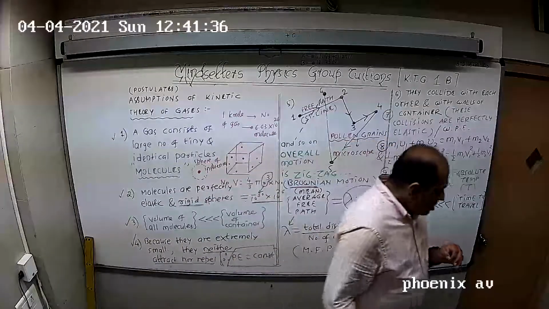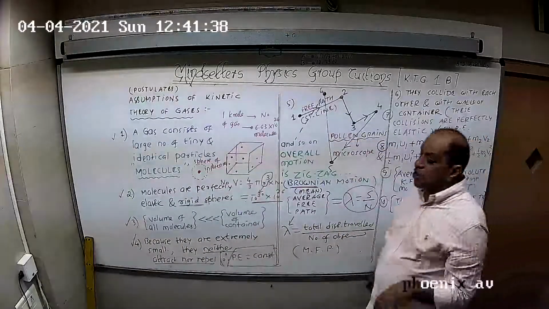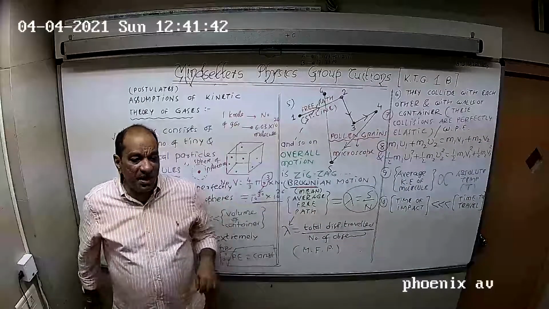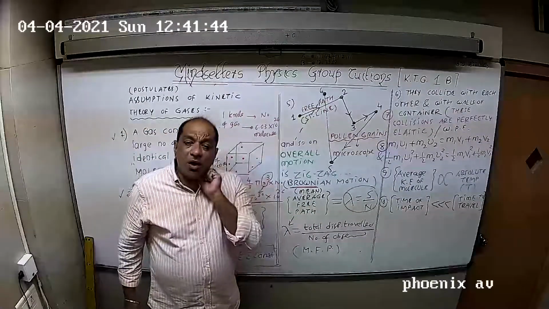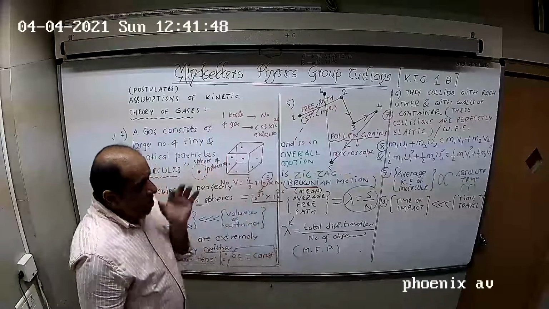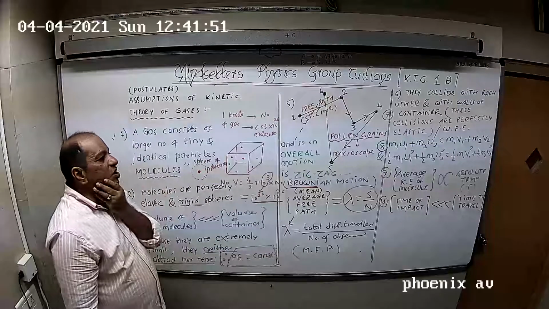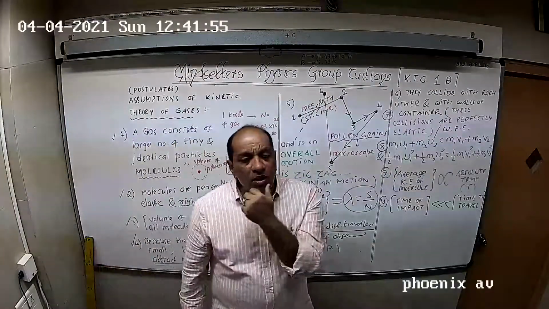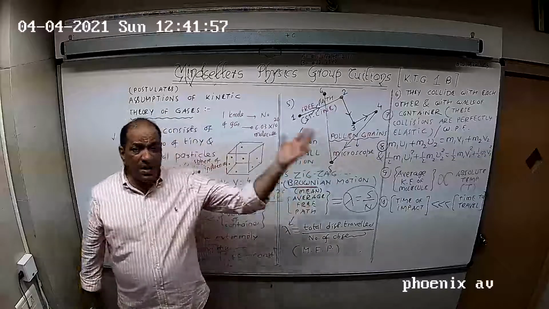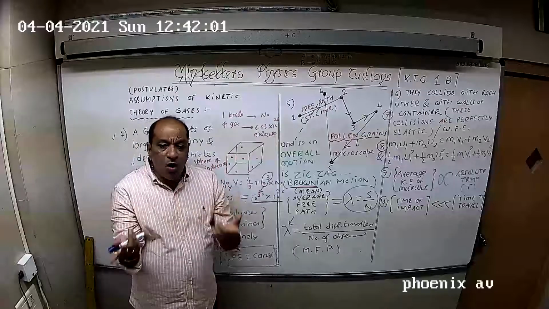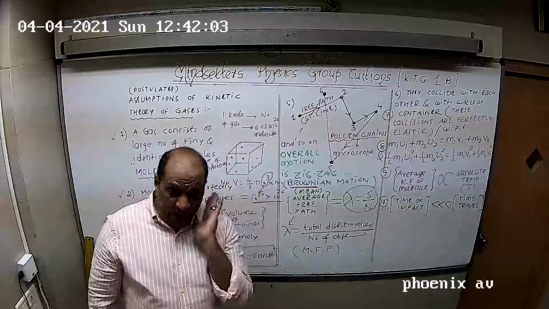Please remember, these molecules are extremely small. If you are playing a game of pool or carom board, when the striker strikes the coin, a sound is produced, because they are really huge things. Now, these gas molecules are so extremely small that even if some energy is lost in the form of sound or heat, we don't realize. For example, air particles must be colliding with each other. In an oxygen cylinder, oxygen molecules must be colliding with each other. Do we get to hear sound?